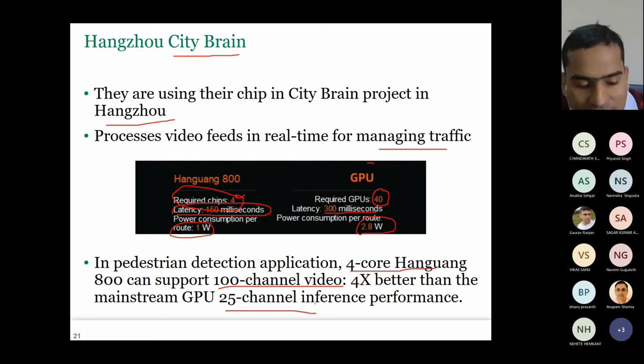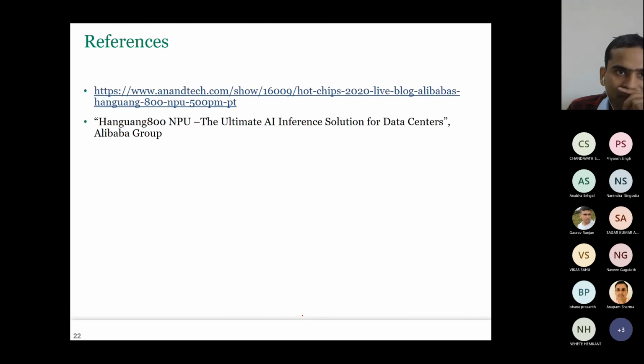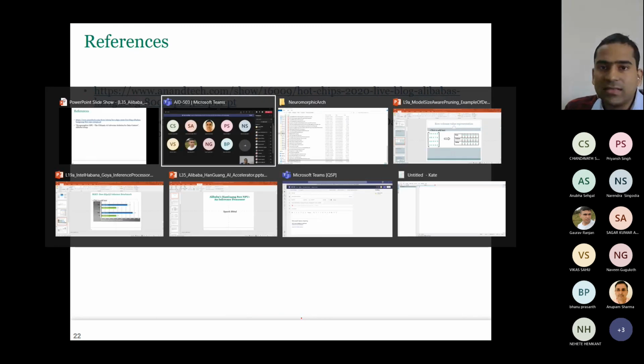So now you see what is the advantage of designing accelerators compared to just using GPU. Initially, of course, you will have to design all of that, validate it, get it fabricated, and so on. But once you design it, it pays you off. That's why Google did it. That's why Microsoft did it. And other companies are doing it. So this is the reference.